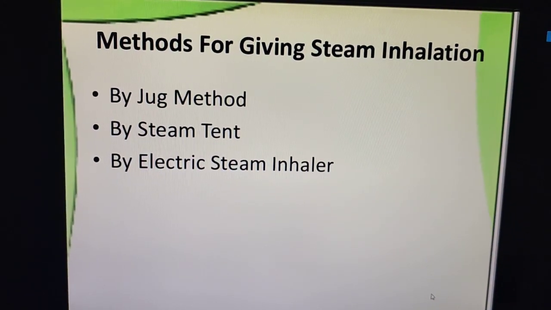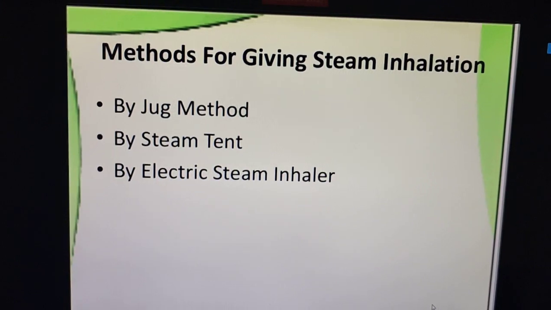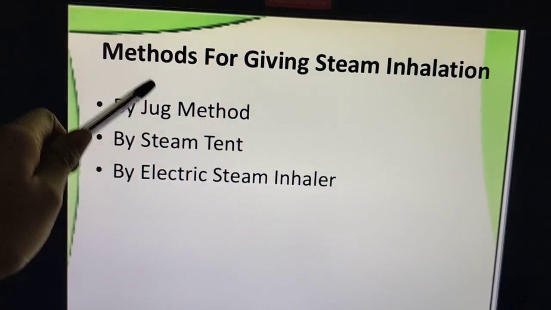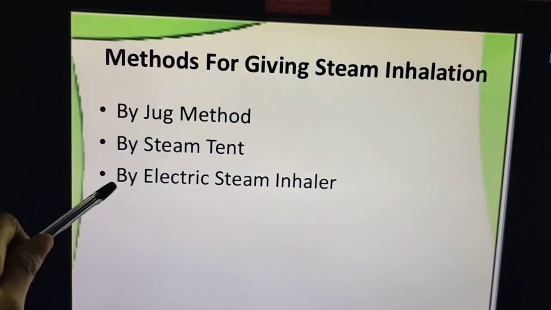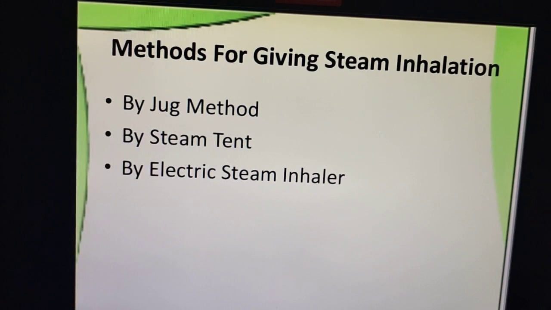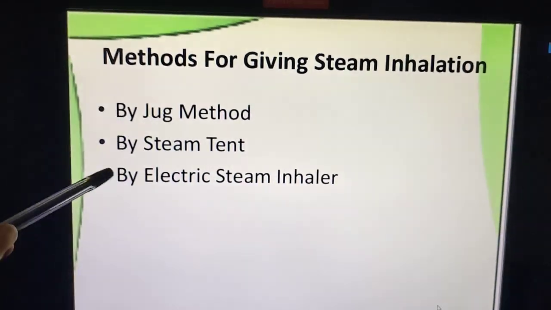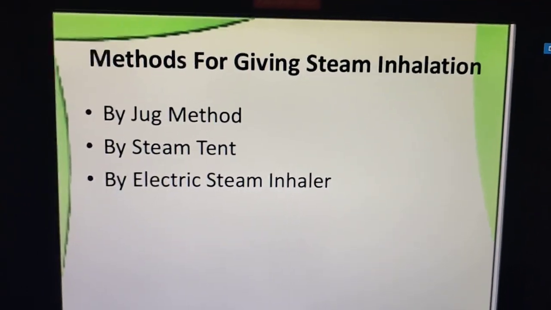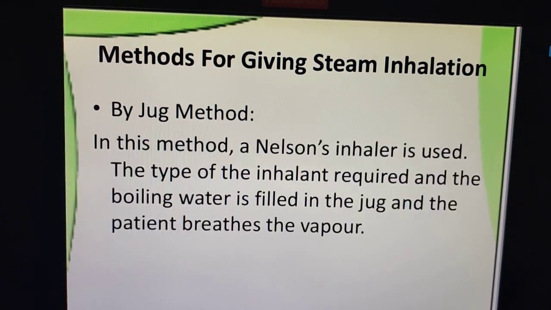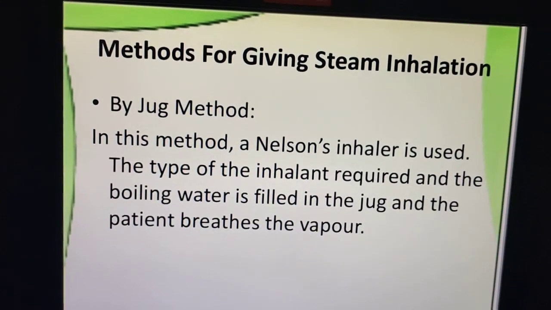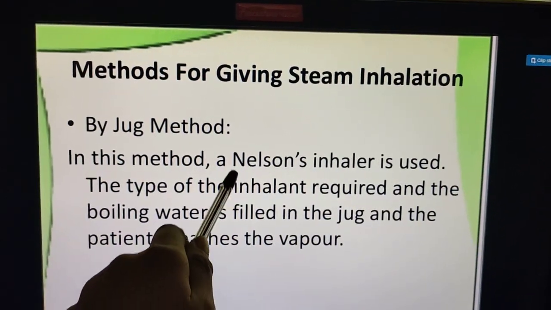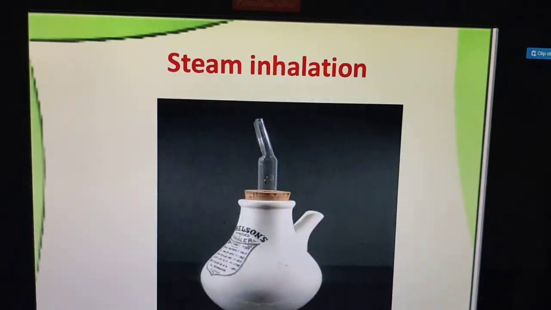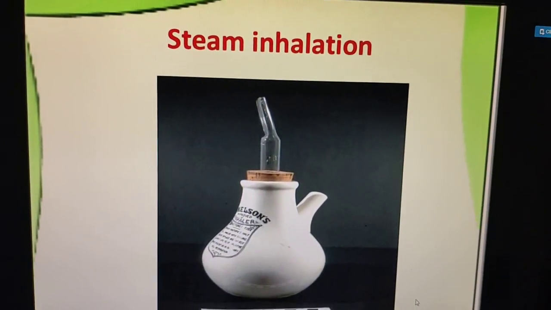The methods for giving steam inhalation: we have three methods, the jug method, steam tent method, and the electric steam inhaler method. I hope everyone knows these three methods very well, isn't it? Electric steam inhalers, steam tent, and the jug method. But here we'll see how to give it properly. The jug method is very simple. In the jug method, we are using the Nelson inhaler. What is the Nelson inhaler? As you know from the previous slide, I will show you once again. This is what we call the Nelson inhaler. Clear?